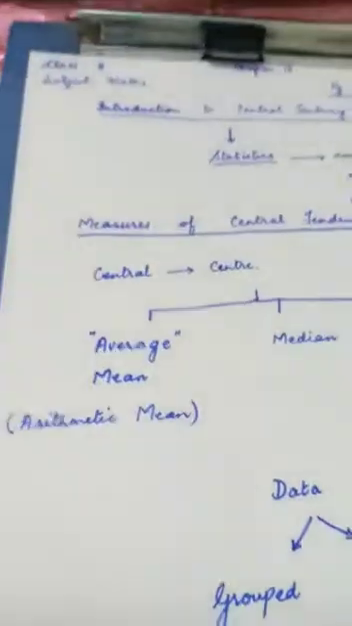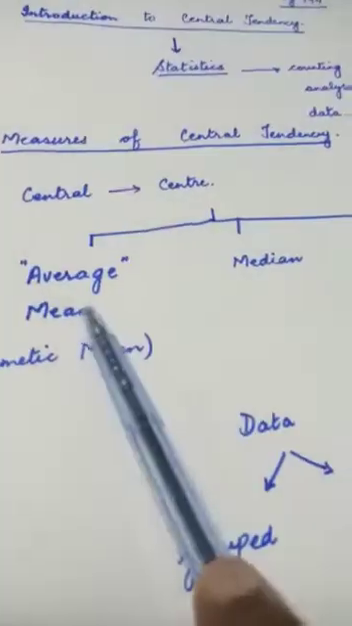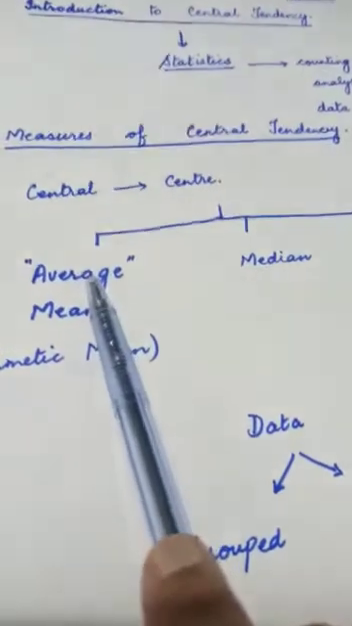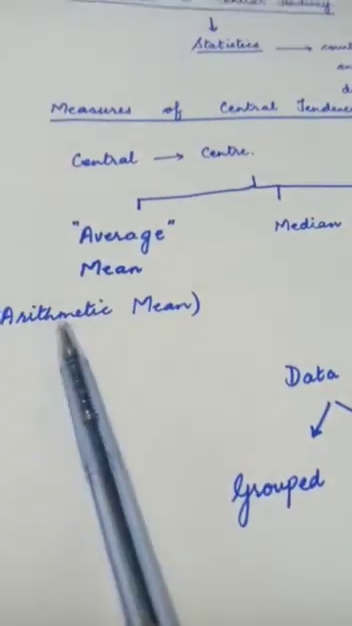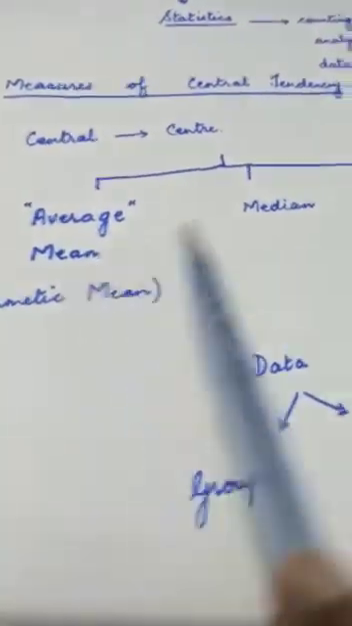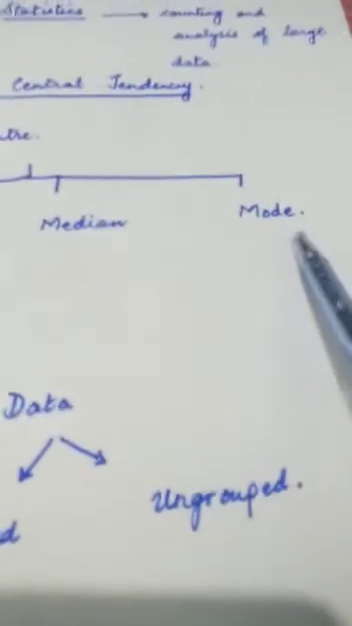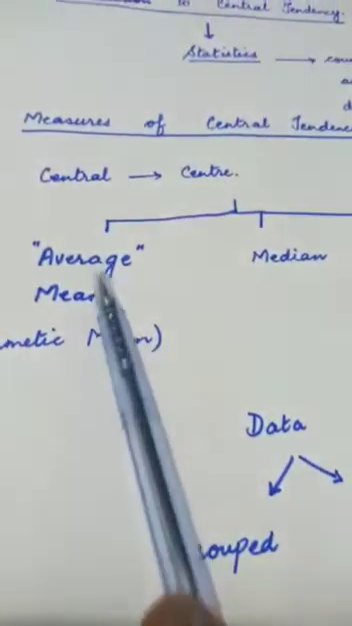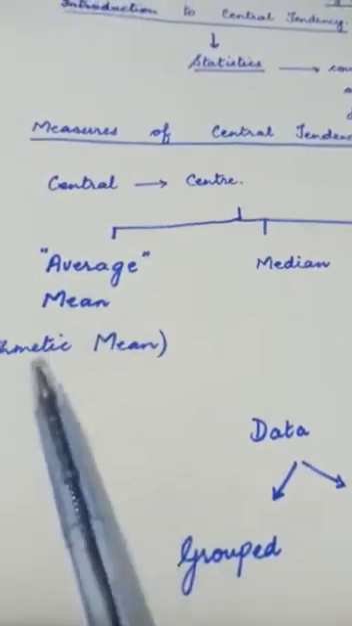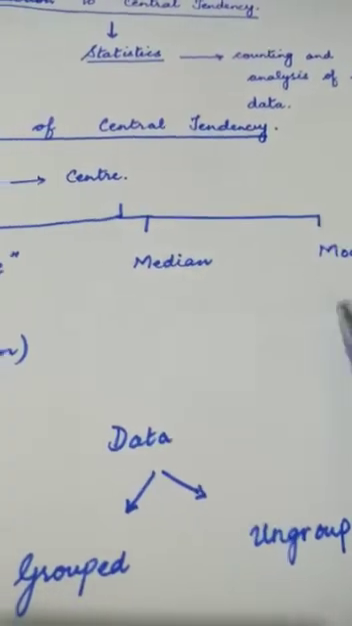If we look at the different concepts of central tendency, we will come to the three main concepts that are discussed in the book. First one is average, that also means mean, and the term arithmetic mean is the appropriate one for these two terms. Then the second concept that we will discuss for central tendency is median, and the third one is mode. These three concepts, average or mean or arithmetic mean, median and mode, we will discuss in detail today.